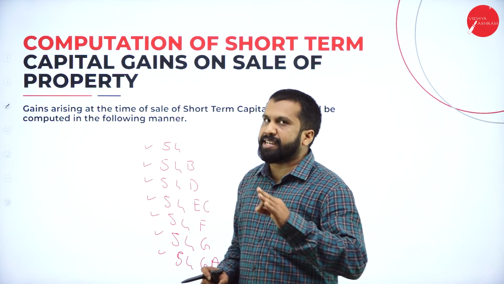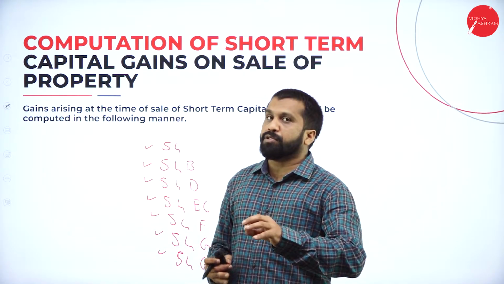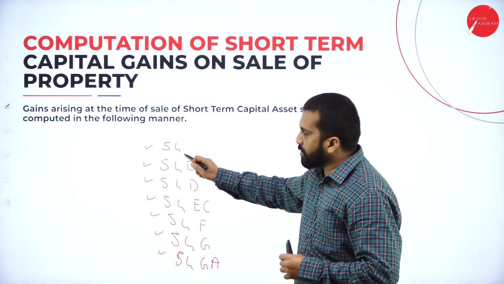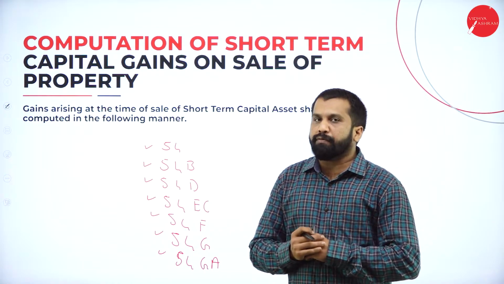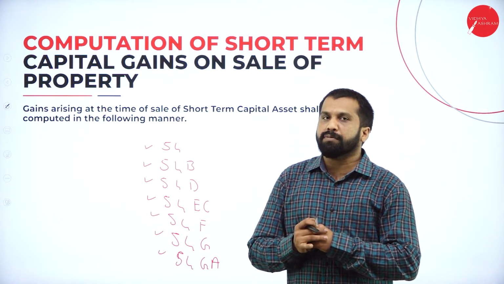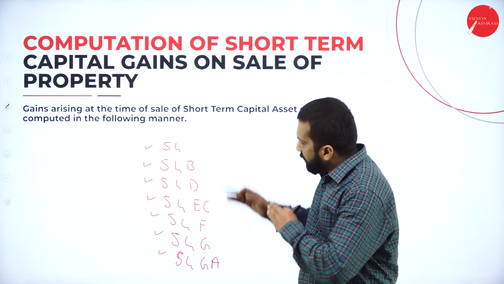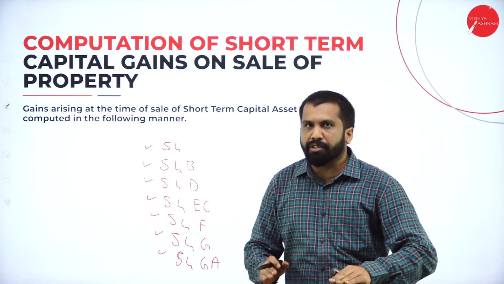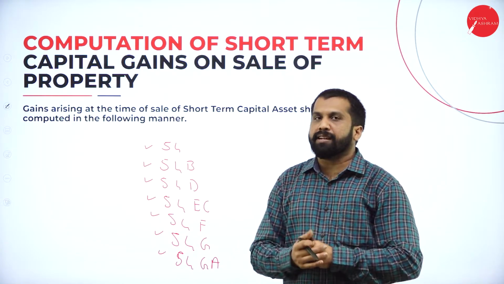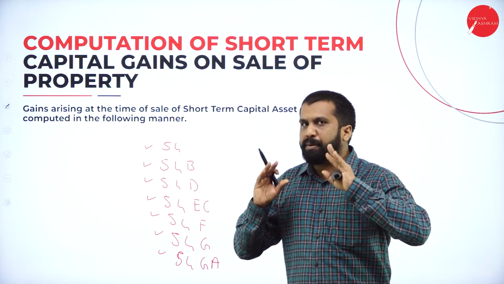If you are doing CA, CS, CMA or any other professional courses, then you are supposed to go in depth. But for your BCom or BBA, only what is 54, and what we have to do if 54 comes. What is 54B and what we are supposed to do if it is 54B. That much only you are supposed to understand. And here if you didn't understand also, no issue. While doing problems, it will be repeated again. There you will understand much better than what you will understand now. But have the basic idea.